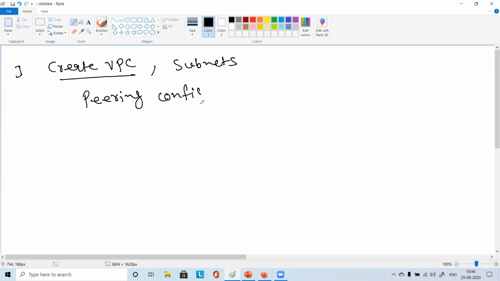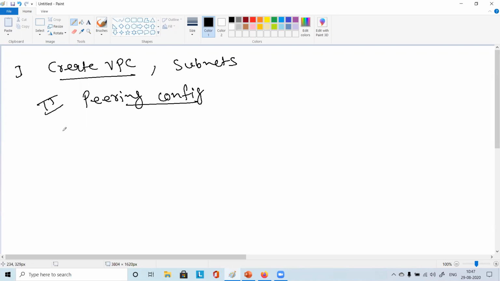So we create the peering configuration between the two VPCs we have selected, the VPC and that VPC we want to peer, right? That is the second step.